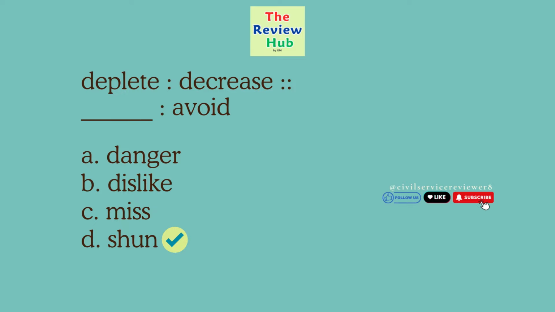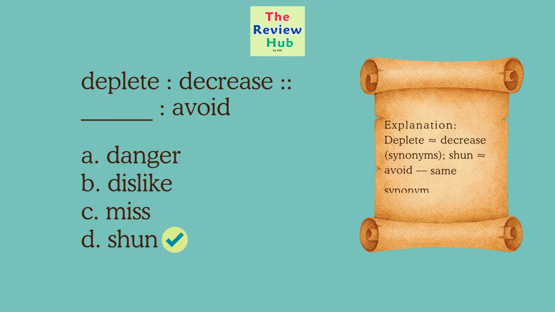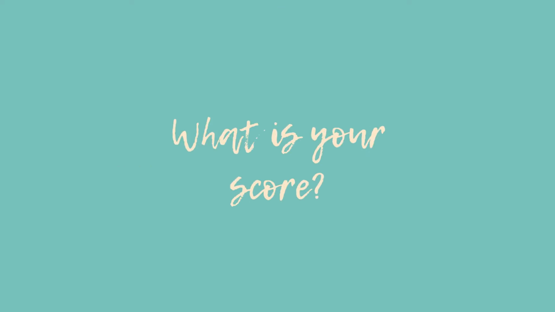The correct answer is D. Shun. Deplete equals decrease, synonyms. Shun equals avoid. Same synonym relationship. What is your score?